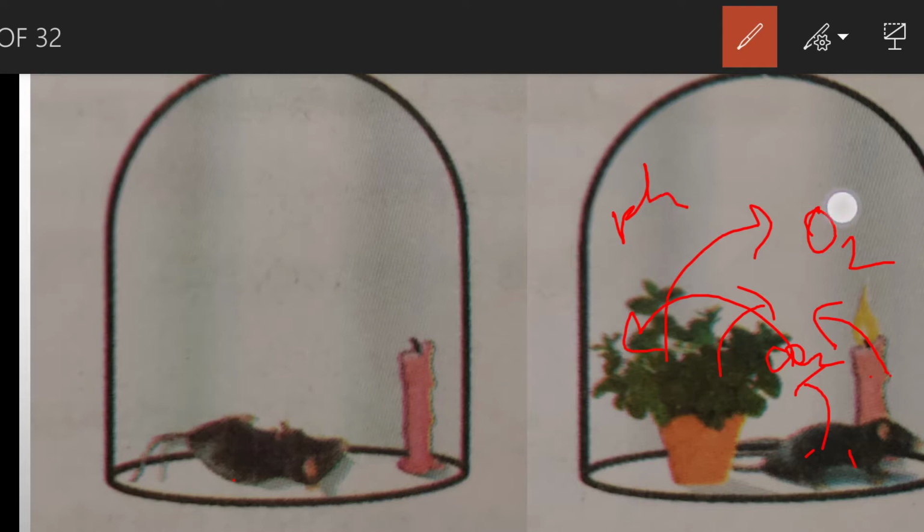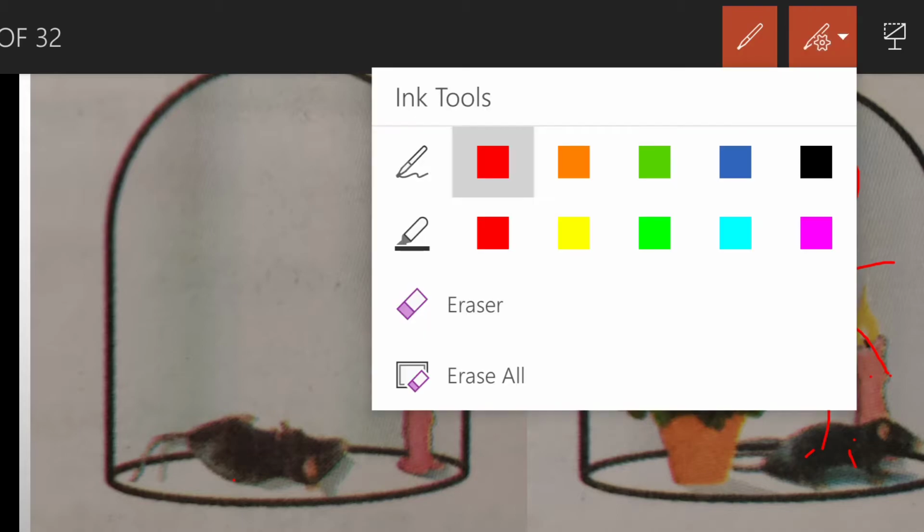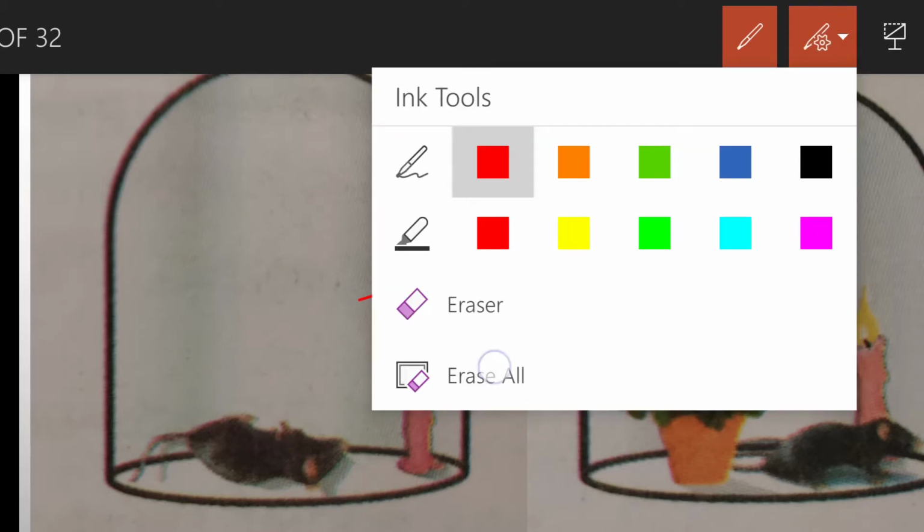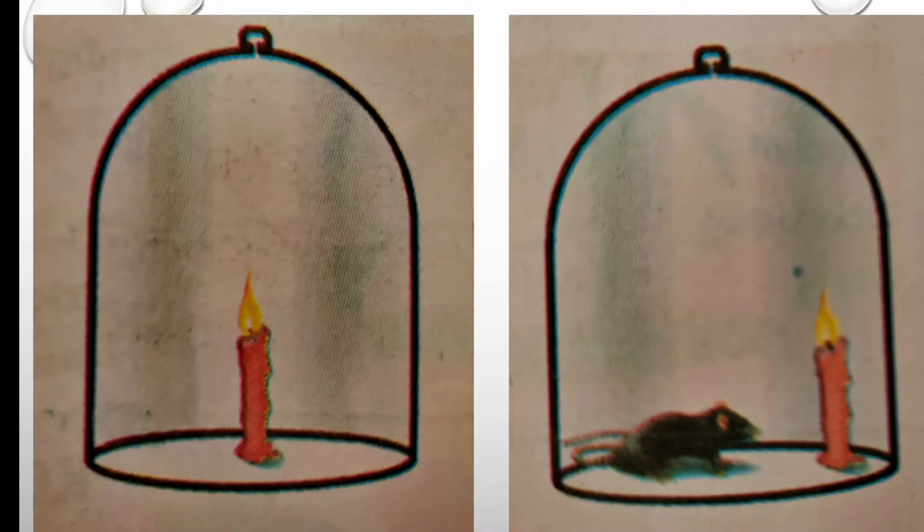So oxygen will be produced during respiration of the animals and plants, and during photosynthesis carbon dioxide was absorbed. So finally Joseph Priestley concluded that an exchange of gases takes place among the plant, the rat and the burning candle. So this is the experiment of Joseph Priestley.